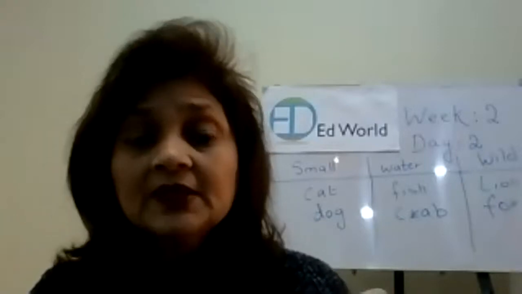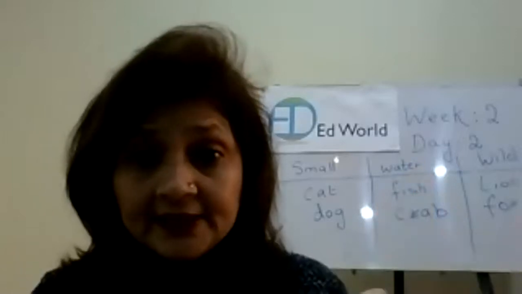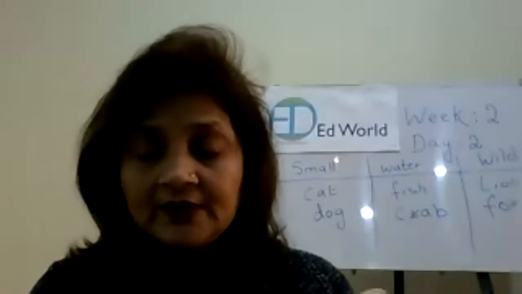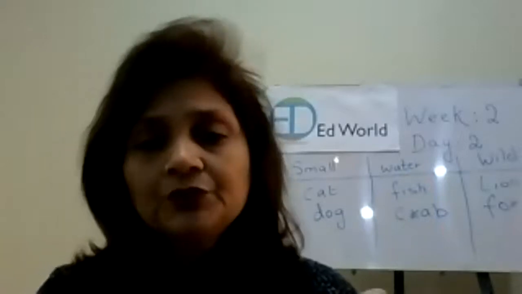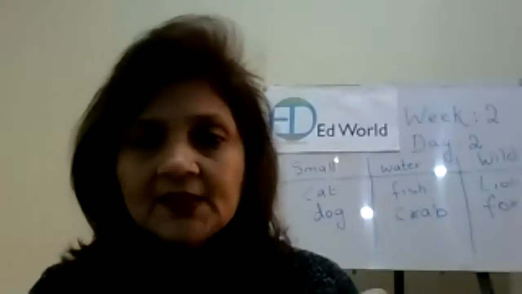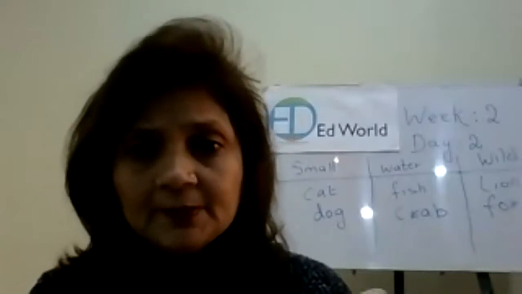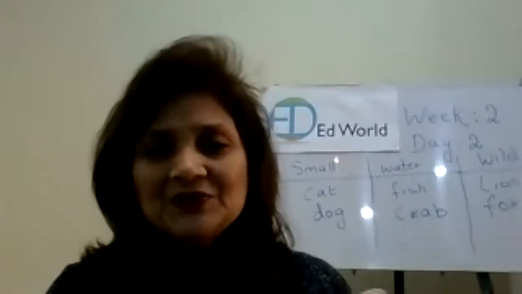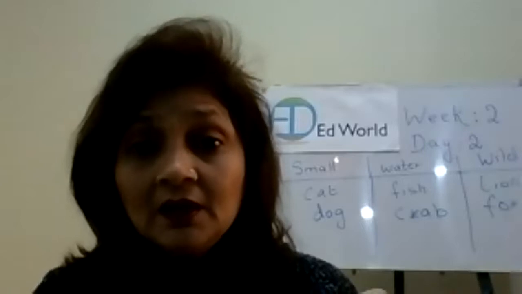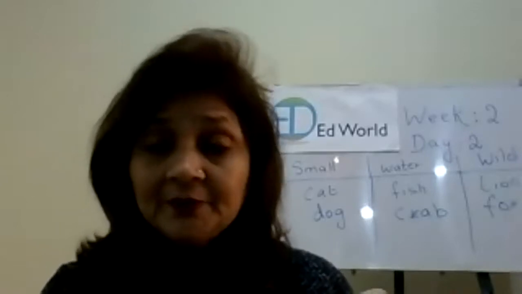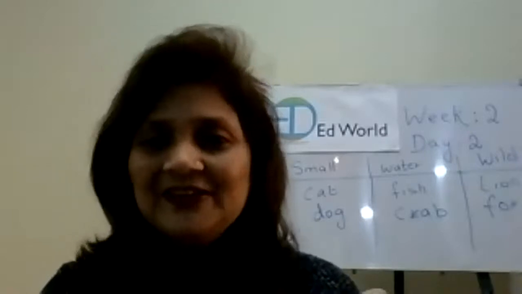These are the habitats of different animals, as you have also given me answers about small, water and wild animals. That was very good. Now, we are wrapping up the lesson. I want you to tell me one name of your favorite animal and why you think that animal is your favorite. Yes, come on, Neha. Your favorite animal is a cat. Wow, why do you think it's your favorite? Because you can keep it in your house, as your pet. Yes, Ali, which animal is your favorite? Lion. Wow, it's a wild animal. Okay, why? Because it runs fast. Very good.